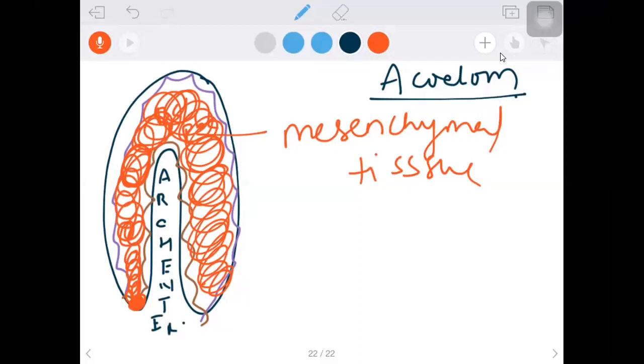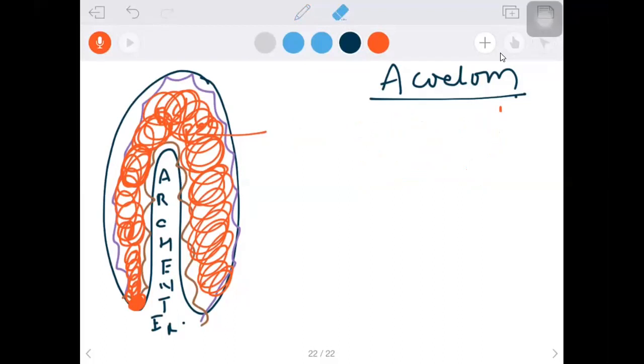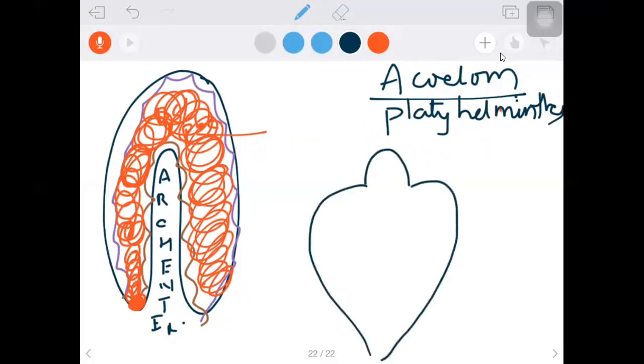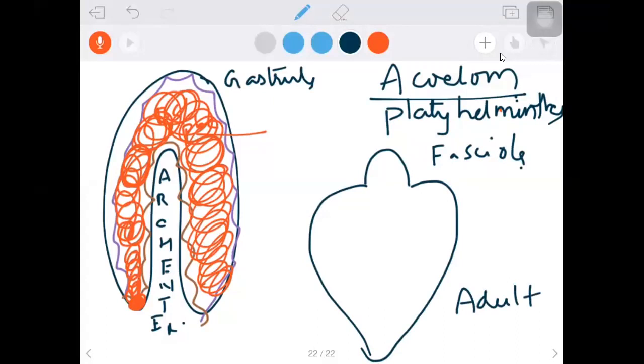Okay, so how does this particular mesenchymal tissue reflect in the adult? Let me talk about that. For that, I am taking the phylum Platyhelminthes. An acoelomate example is phylum Platyhelminthes. I am taking Fasciola hepatica, the liver fluke. So this is the gastrula stage, isn't it? This gastrula will become an adult in the process of embryonic development.